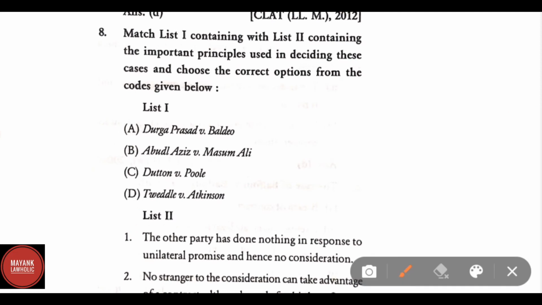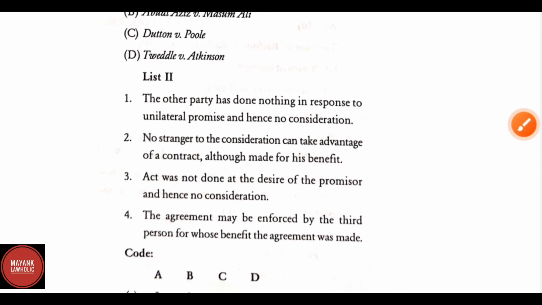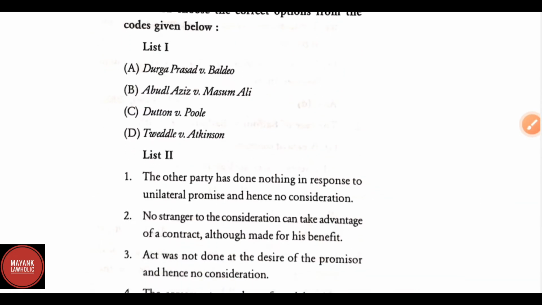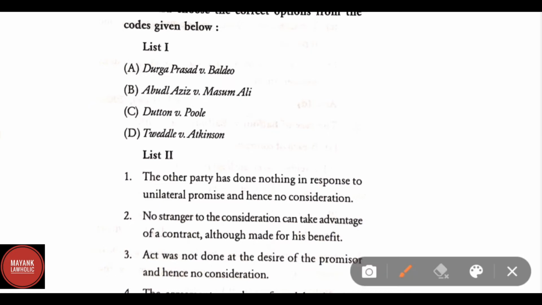Match list 1 and list 2. In list 1, the options are: A, Durga Prasad versus Baldev; B, Abdul Aziz versus Masoom Ali; C, Dutton versus Poole; D, Tweddle versus Atkinson. And in list 2, we have to match the following. Here the correct answer for Durga Prasad versus Baldev: